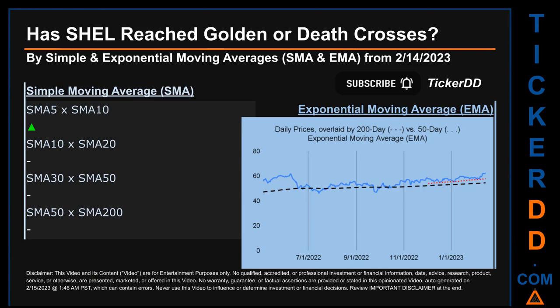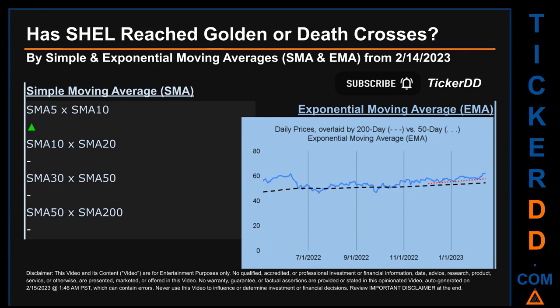Has SHEL price reached golden or death crosses? Golden cross and death cross are basic signals that compare average prices across two specified trade day ranges, a short-term versus a long-term range. For example, 5-day versus 10 trade days.